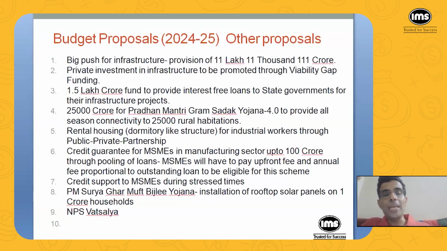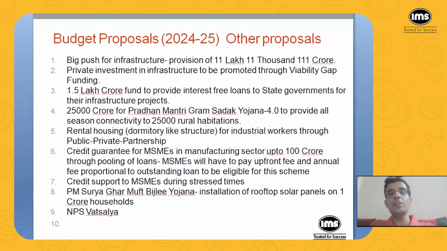And then PM Ghar Muft Bijli Yojana. So installation of rooftop solar panels on 1 crore households. And through that, they'll be able to generate some electricity and they can use it themselves. So up to 300 units per year. So maybe for people like you and me, this is not much. But for poor people in the lower set of the society, 300 units per year is also a substantial saving for them.